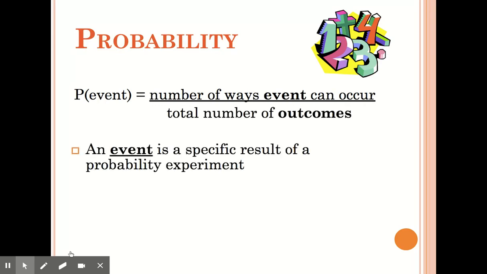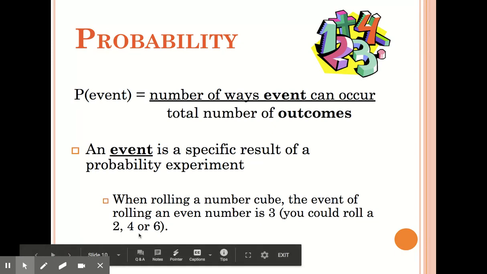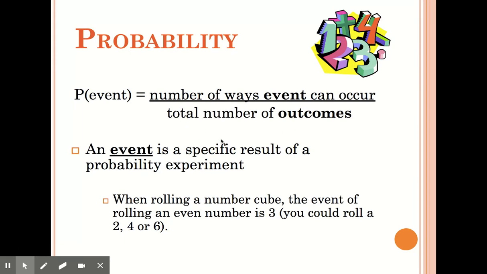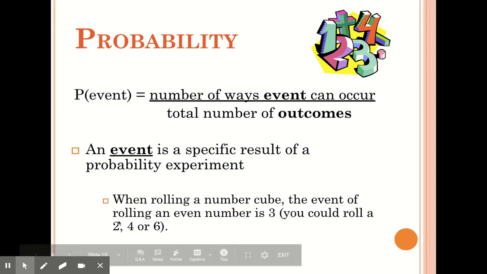An event is a specific result of a probability experiment. When rolling a number cube, the event of rolling an even number is 3. You could roll a 2, a 4, or a 6. So we're talking about probability. The total number of outcomes is how many ways could it happen? Total number of ways. The number of ways the event can occur relates to a specific set of rules that you're looking for. In this case, the rule is we're looking for the probability of rolling an even. Well, out of 1, 2, 3, 4, 5, and 6, you only have 2, 4, and 6 in that case.